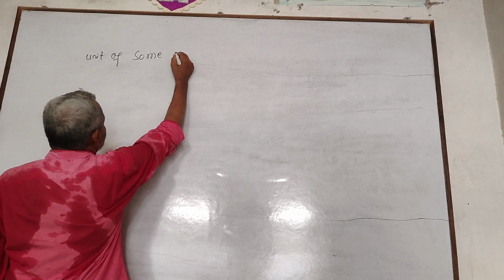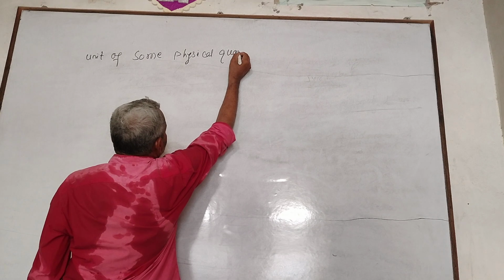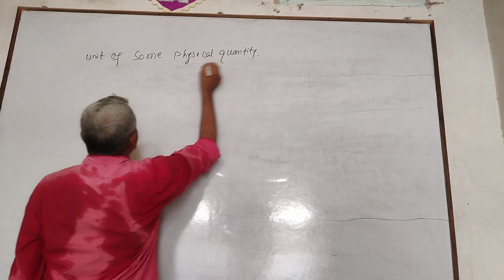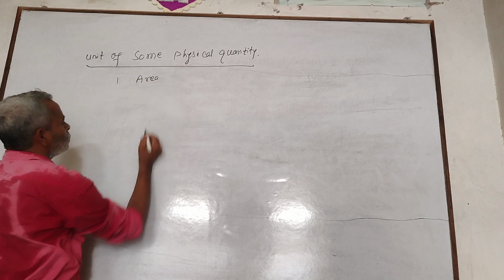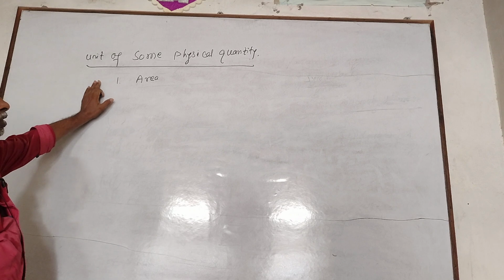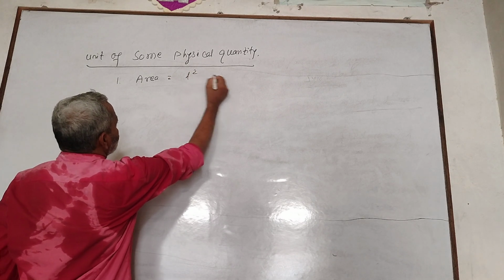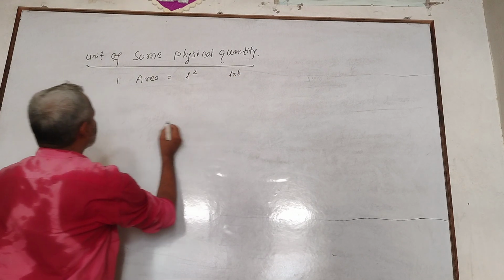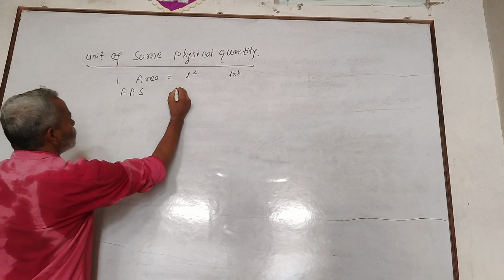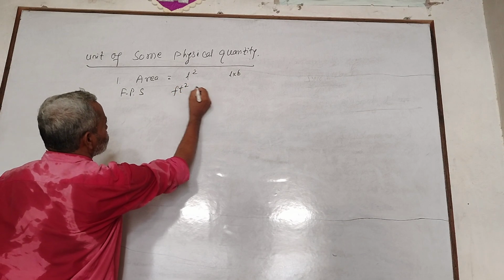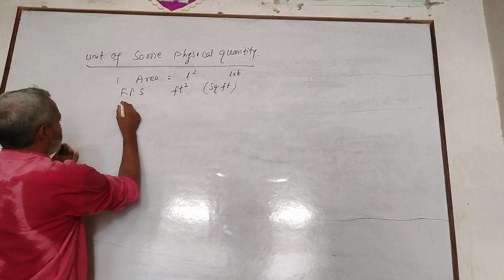For writing the unit of any physical quantity, we need the formula. For example, area is L square or L into B. The L and B are in the same units. In FPS system, the unit of length is feet, therefore its unit is square feet. In CGS, cm square. In SI, meter square.